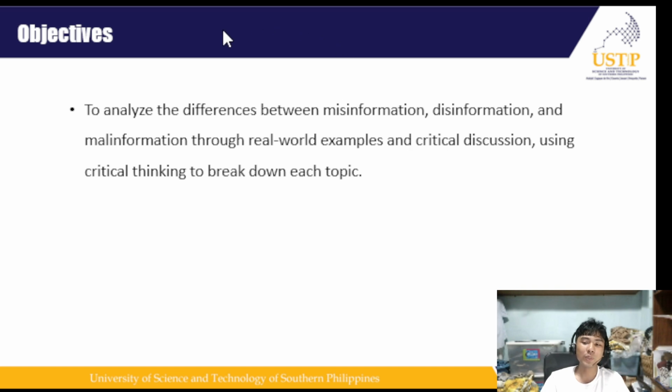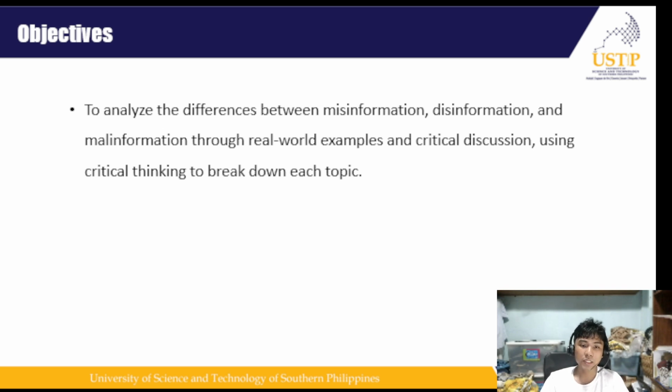In this discussion, we will analyze the differences between disinformation, misinformation, and malinformation through real-world examples and critical discussion. We will use critical thinking to examine how each type of information spreads, why people believe them, and how they influence public opinion and behavior.